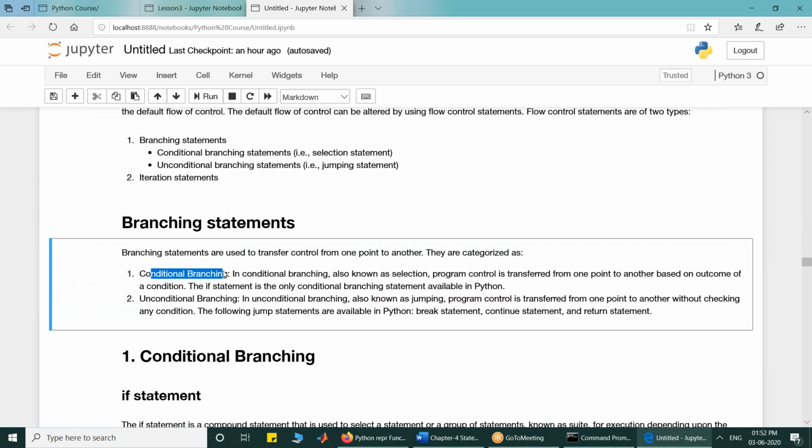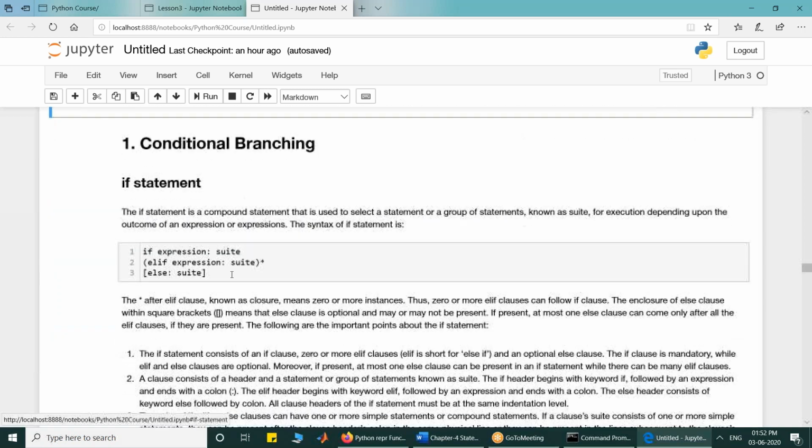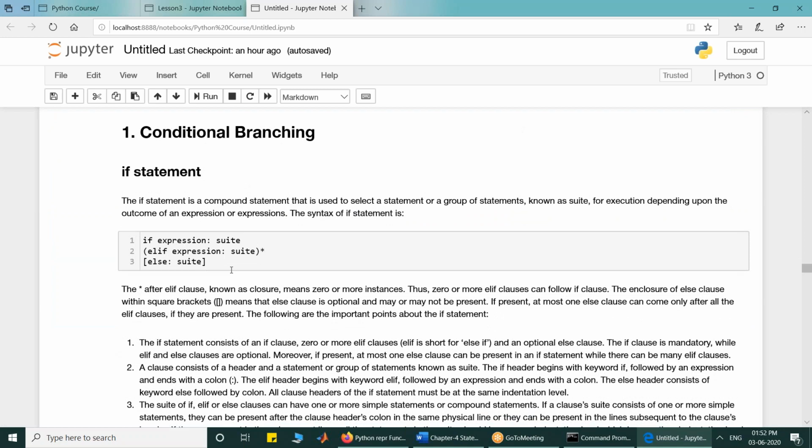Branching is conditional or unconditional, and then there are iteration statements. In conditional branching, you check whether a condition is true or not, and depending upon that, you take a decision and make a jump. In unconditional branching, without checking any condition, you make a jump. The conditional branching statement in Python is the if statement, and unconditional branching statements are break, continue, and return. Let's focus on conditional branching.